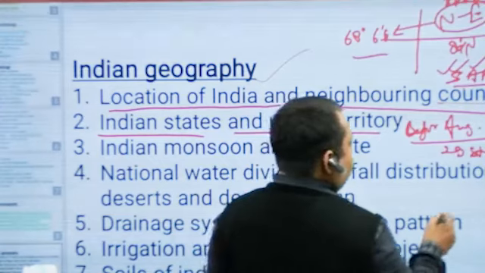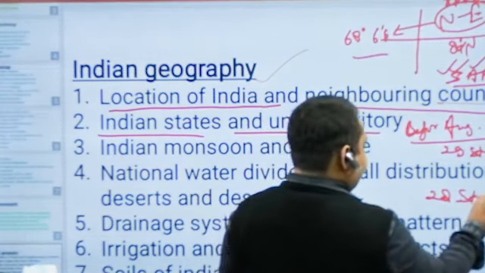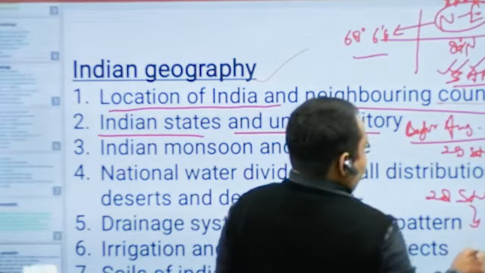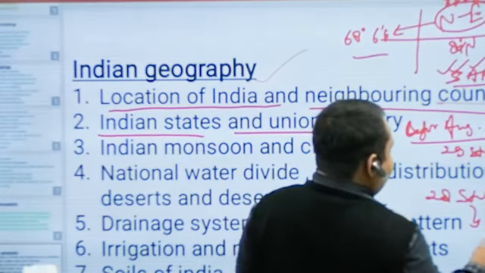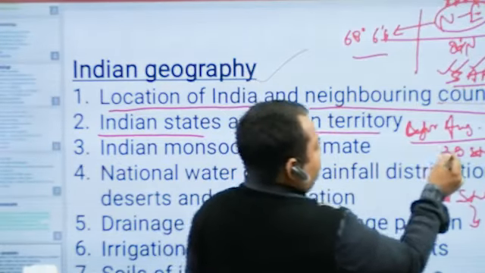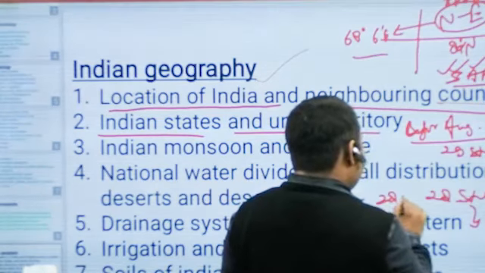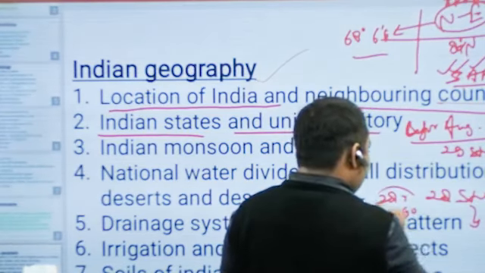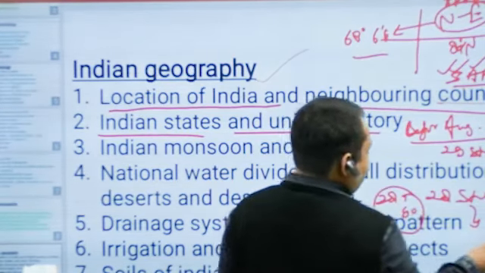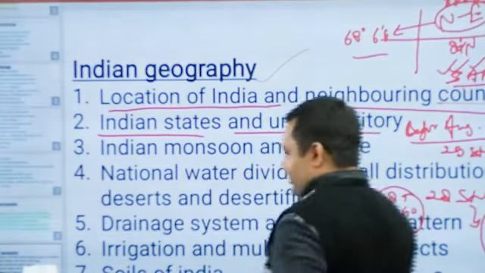Nearby August 2019, there were 28 states and 9 union territories, but one union territory has been merged, and right now there are 8 union territories and 28 states.